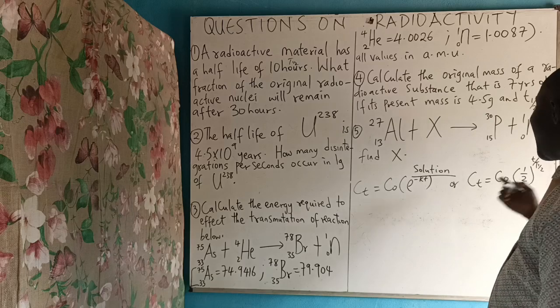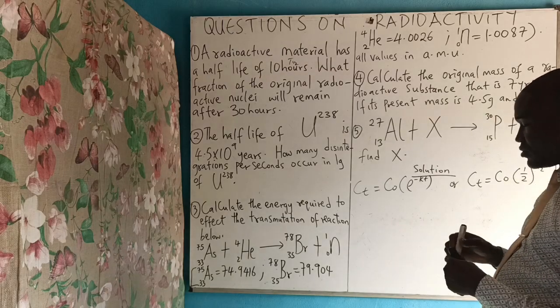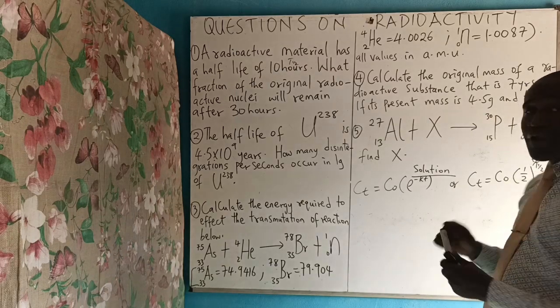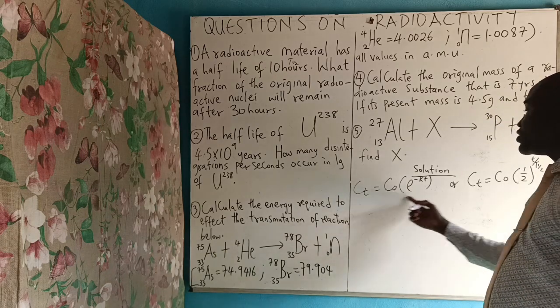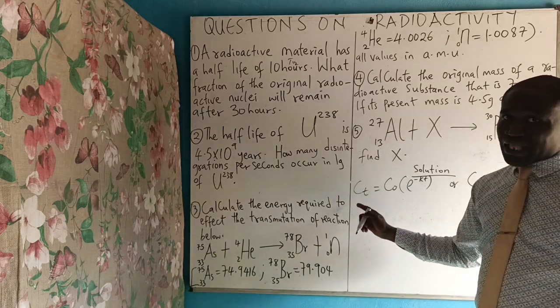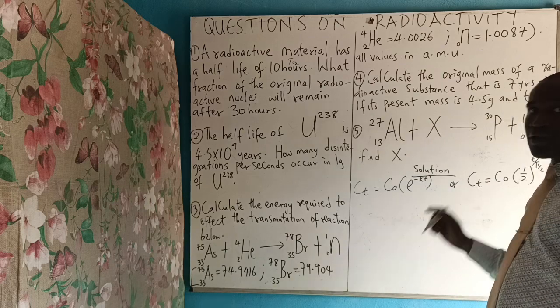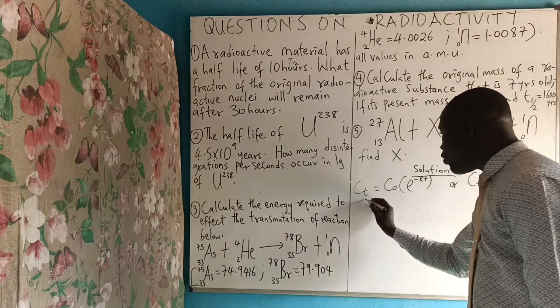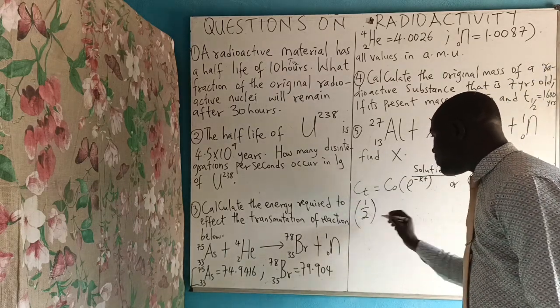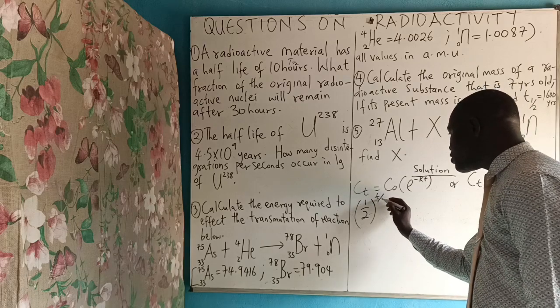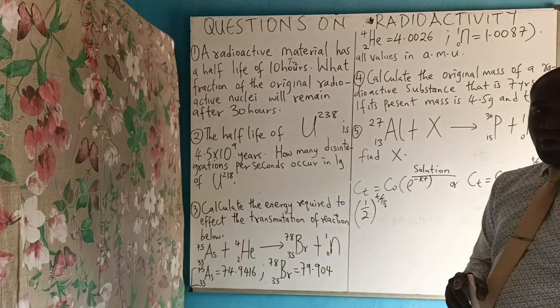Now, because they ask for the fraction that remains, you will not use this formula, because this formula gives the amount that remains. But the fraction that remains means (1/2) raised to the power of t over half-life.